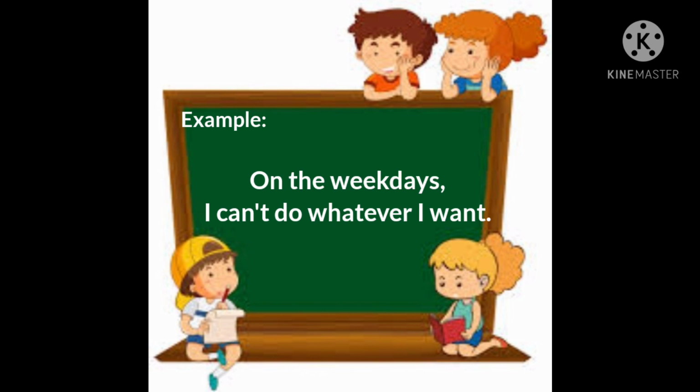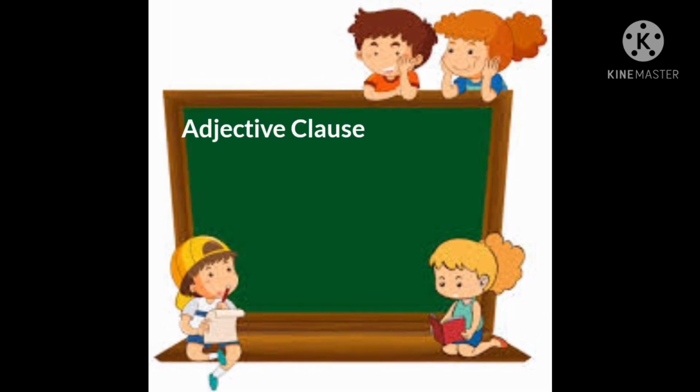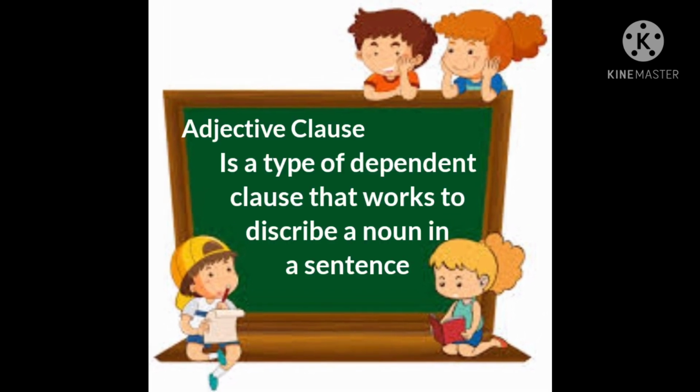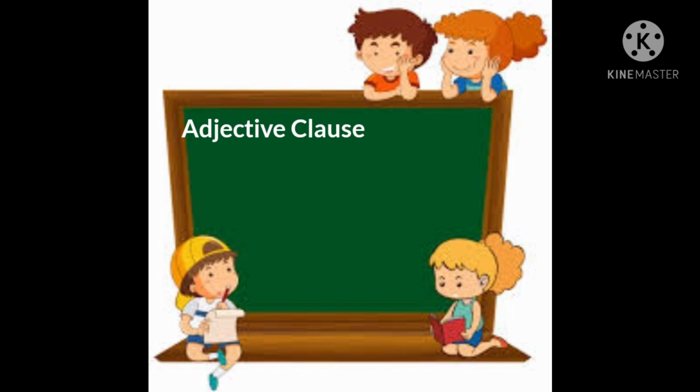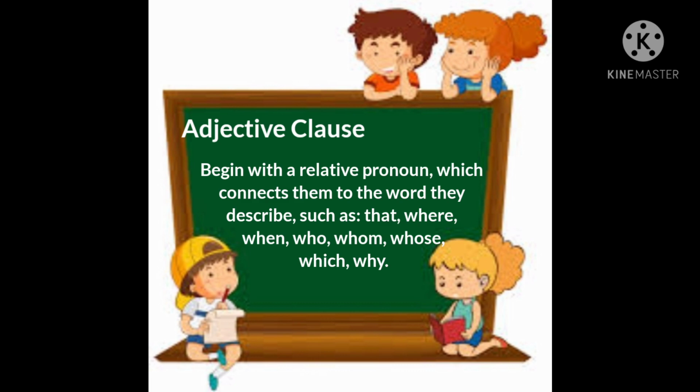Now, next is adjective clause. It is a type of dependent clause that works to describe a noun in a sentence. All adjective clauses are dependent clauses. A dependent clause is a group of words that consist of a subject and a verb, yet it is not a complete sentence that can stand alone. Adjective clauses begin with a relative pronoun, which connects them to the word they describe, such as that, where, when, who, whom, whose, which, and why.